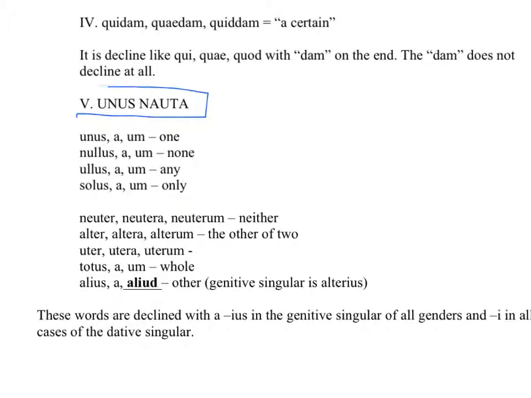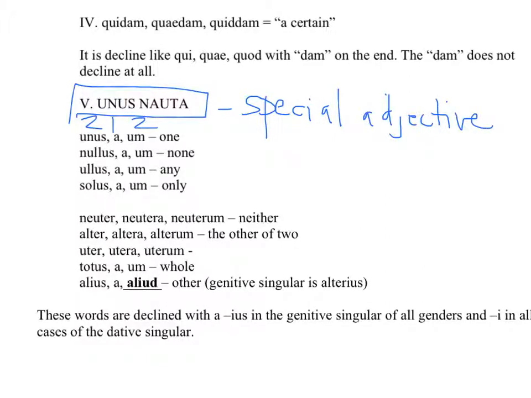Unus nauta is a mnemonic device to remember these so-called special adjectives. Special adjectives are kind of funny, and they don't decline the way that they should. Their principal parts make them look like a 2-1-2 adjective, masculine, feminine, neuter, look more or less like bonus, bona, bonum. There's the word unus, which means one, nullus, nulla, nullum, which means none, ullus, ulla, ullum means any, solus, sola, solum means only. Note that it spells out acrostically unus, U-N-U-S, and then this spells out nauta, sailor.